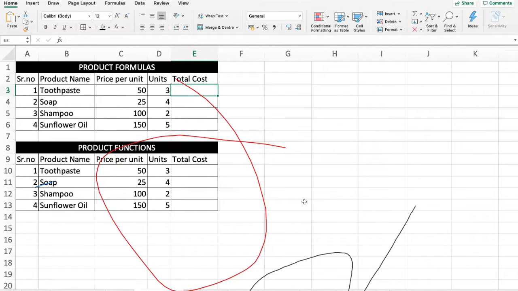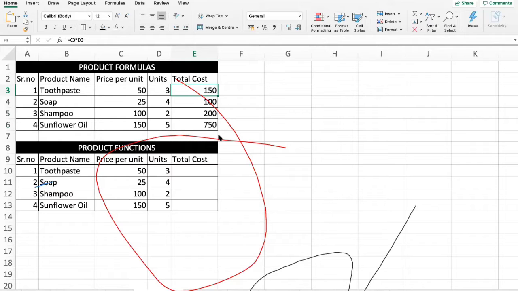Using a formula is simple, just equal to, then select the product price and number of units. You have to use a sign called asterisk, which is Shift and number 8, and select how many units. So C3 into D3, I press enter and I simply copy that formula and paste it in the below cells. So this is doing multiplication using a formula.